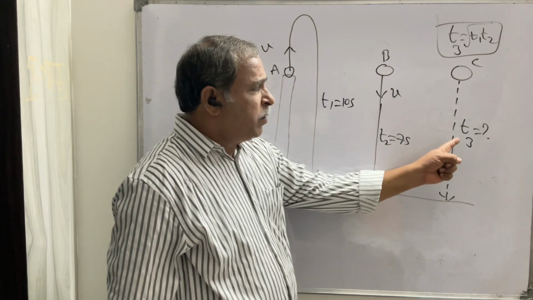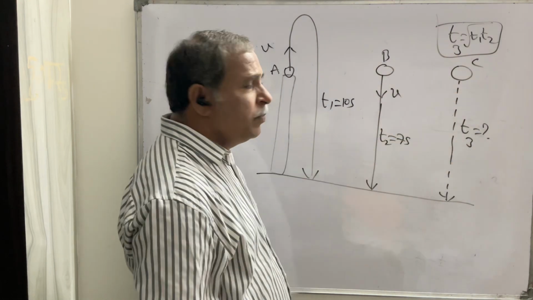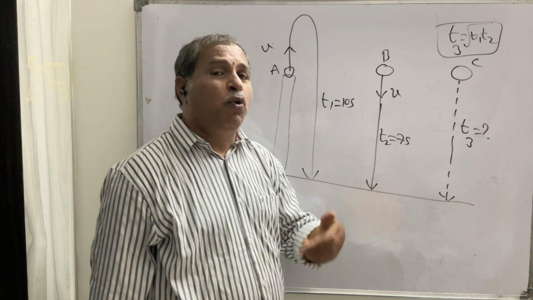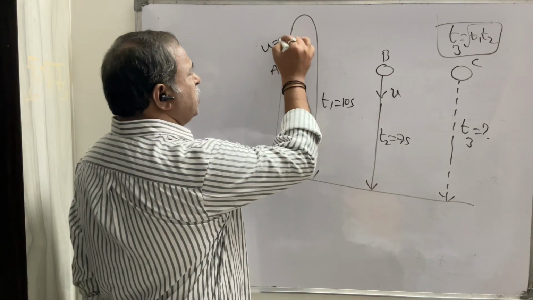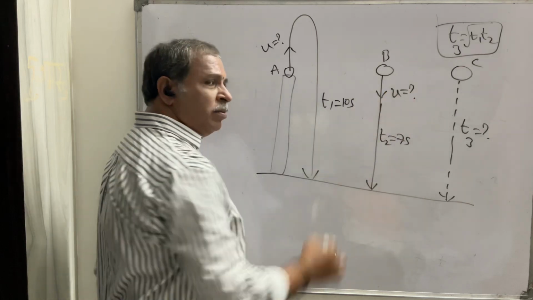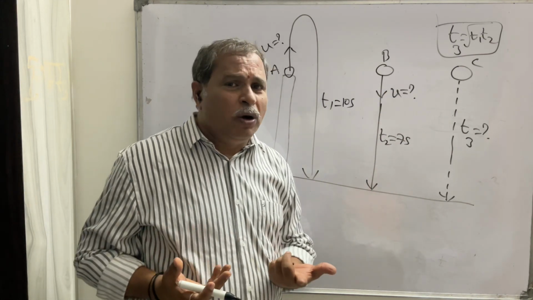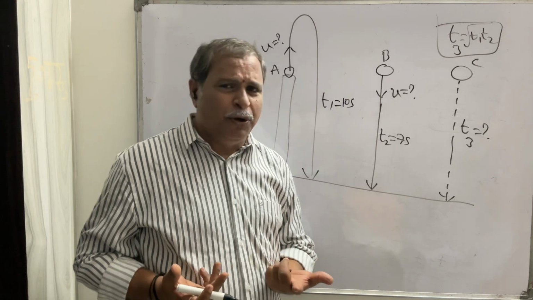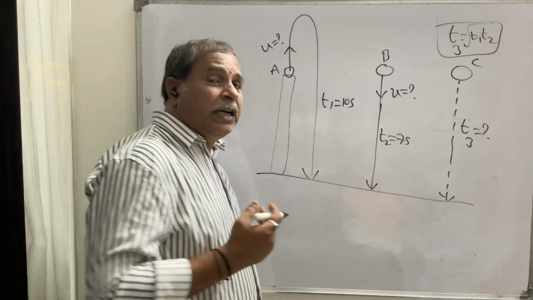How much time the first or third ball takes to reach the ground, means t1, t2. Root 70 means around 8 point something seconds. Now, what is the velocity with which the two balls A and B are thrown? Because their velocity of projection is the same, you know. One is upwards, one is downwards from the same tower. So, what is that velocity?